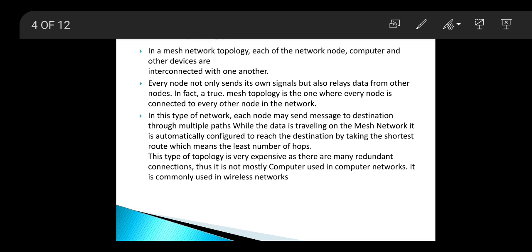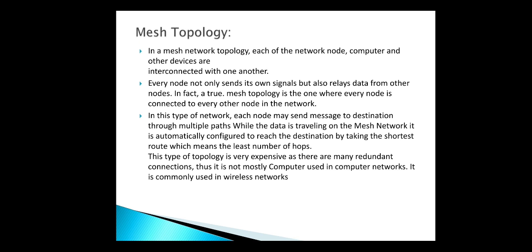In fact, a mesh topology is one where every node is connected to every other node in the network. In this type of network, each node may send the message to the destination through multiple paths. While data is traveling on a mesh network, it is automatically configured to reach the destination by taking the shortest route, which means the least number of hops. This type of topology is very expensive as there are many redundant connections. Thus, it is not mostly used for computers. It is commonly used in wireless networks.